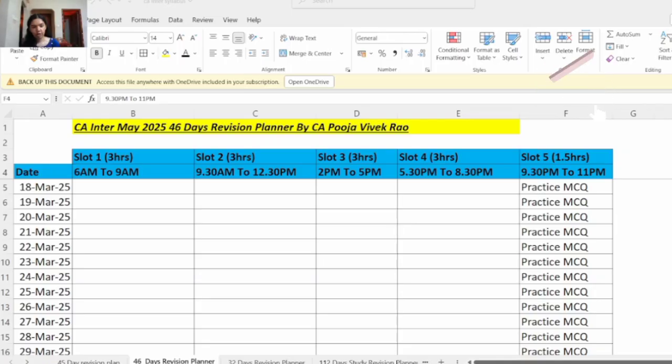Before revising, you can go to the BOS Knowledge Portal and check the section-wise weightages there. First you can study the chapters with the highest weightage and then study the remaining chapters. However, do not do selective study. It is very important to study all the chapters from the syllabus.